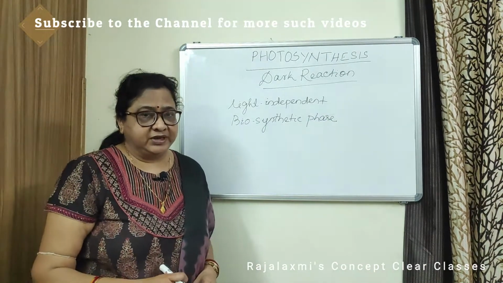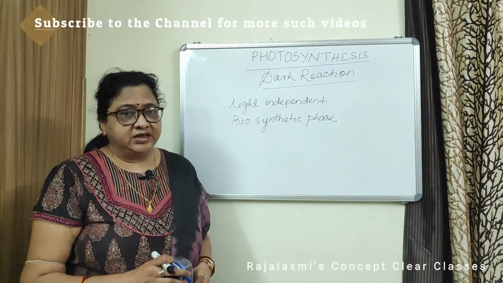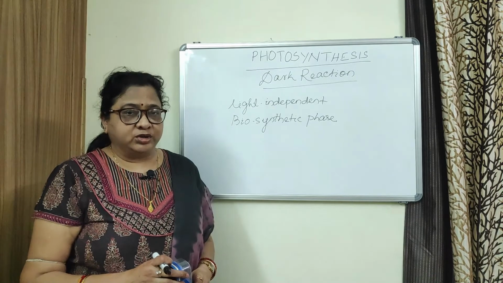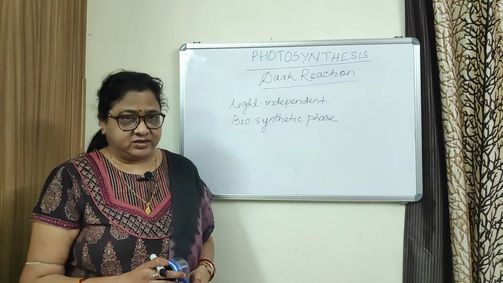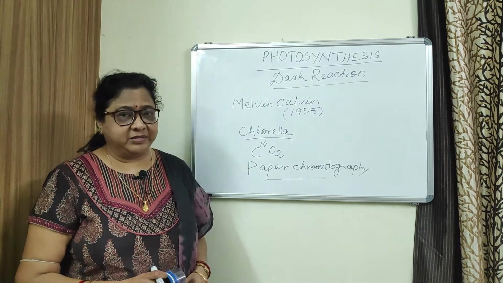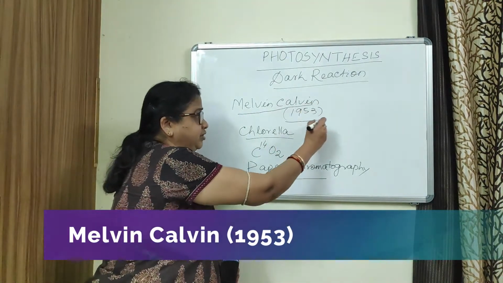During this phase, glucose is formed from carbon dioxide utilizing the ATP and NADPH2 produced during light reaction. The process of dark reaction was first explained by the scientist Melvin Calvin in 1953.